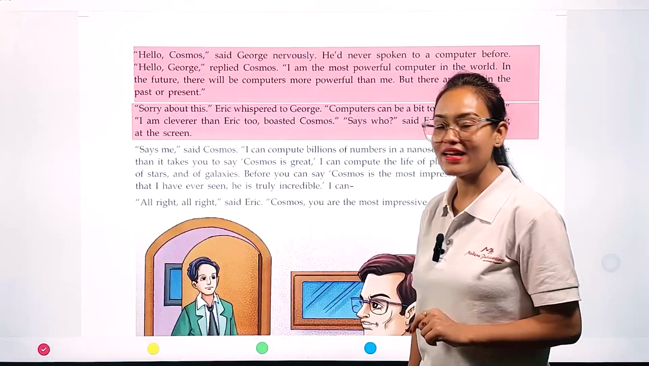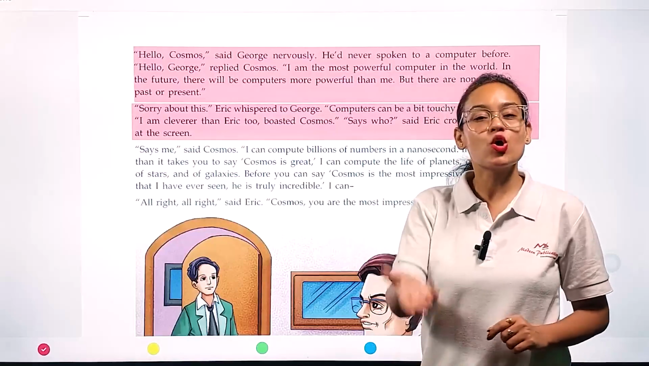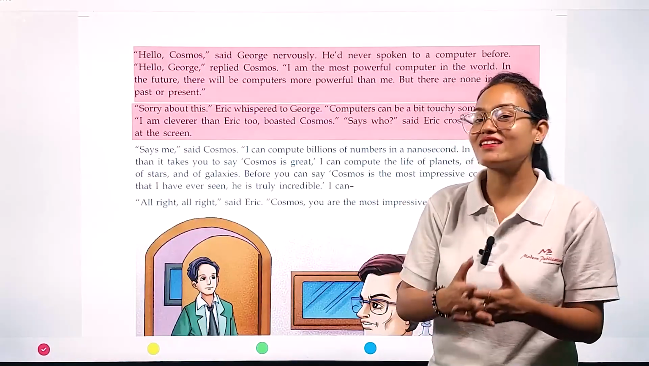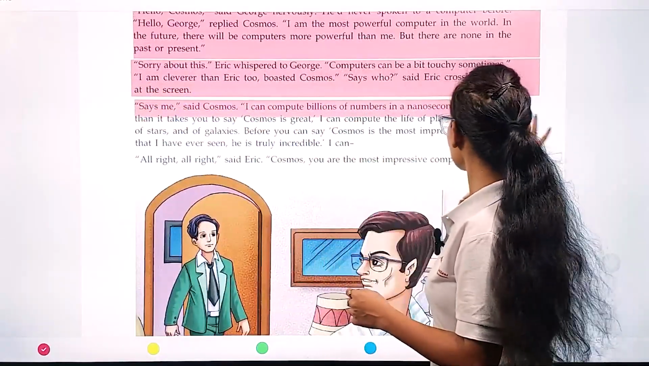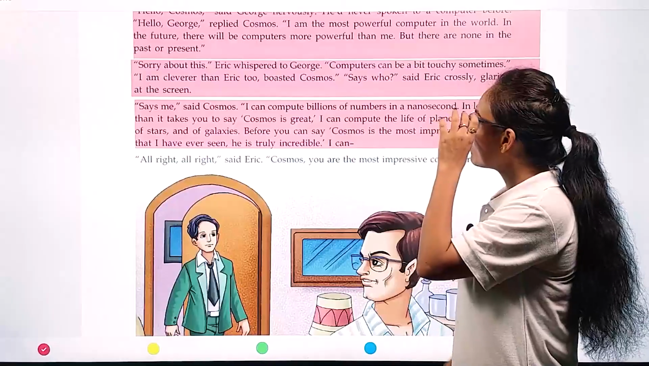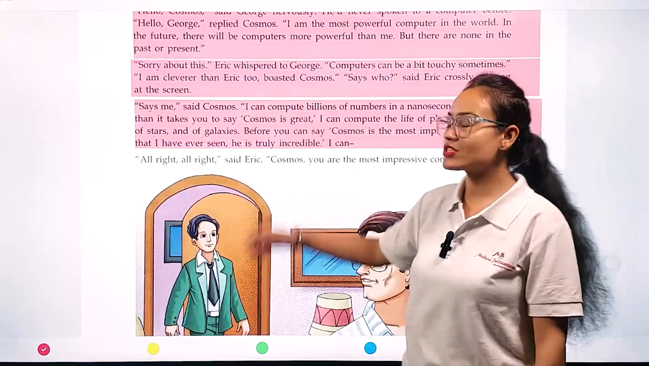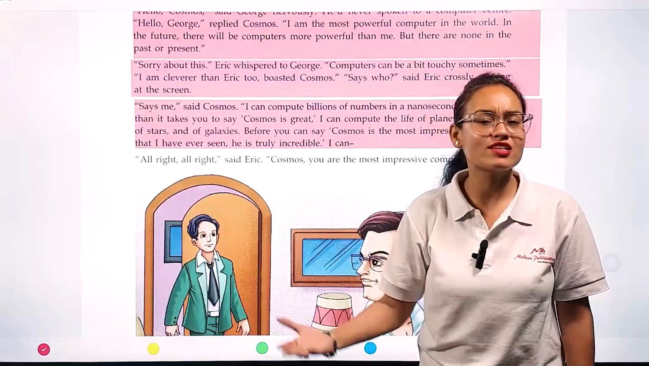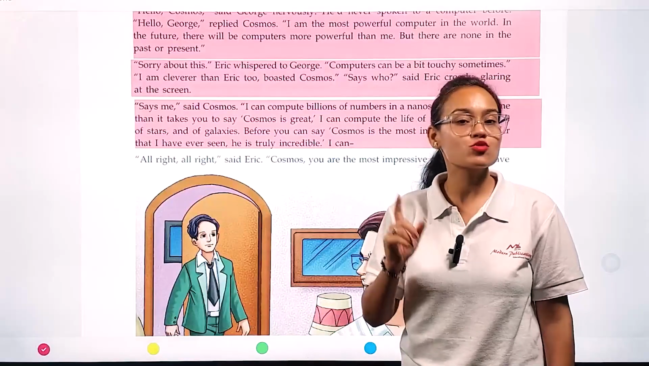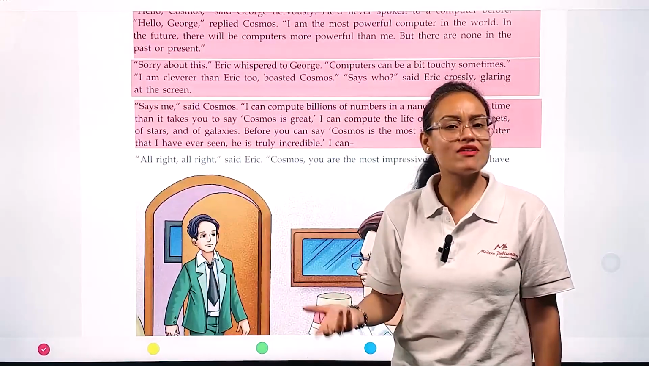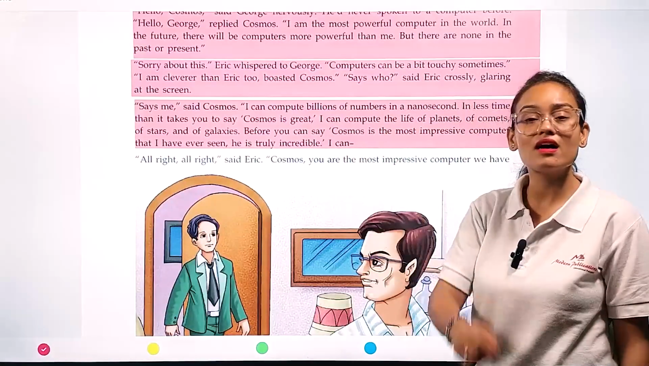So when Eric heard such a reply from Cosmos, he immediately said, look who is talking, and started glaring at Cosmos. "Says me," said Cosmos. "I can compute billions of numbers in a nanosecond." Cosmos said, yes, I'm the most intelligent computer and I am much more intelligent than you, Eric. Here you can see I can count billions of numbers in a nanosecond.